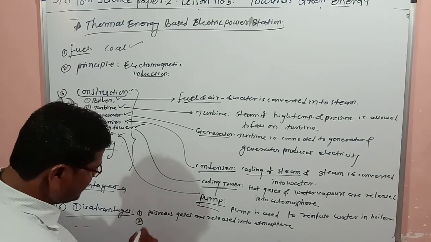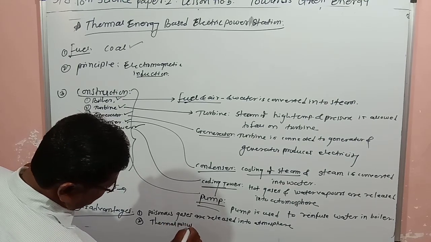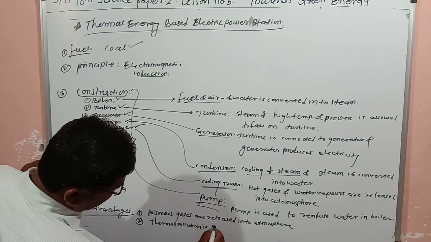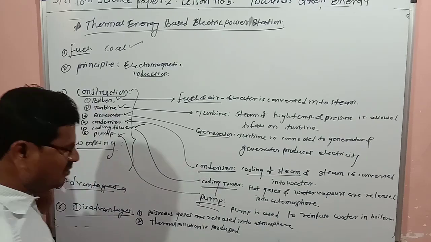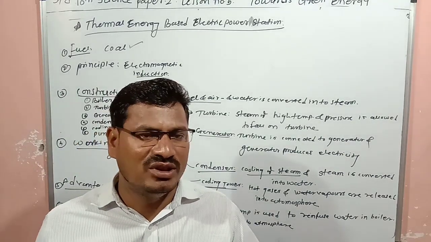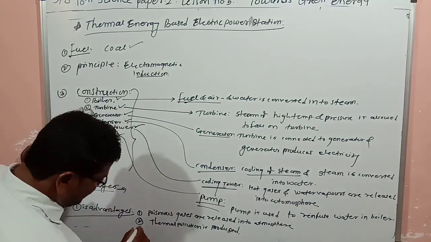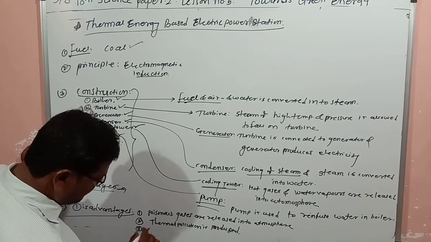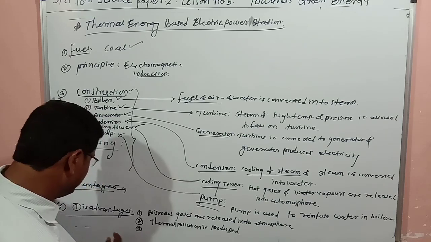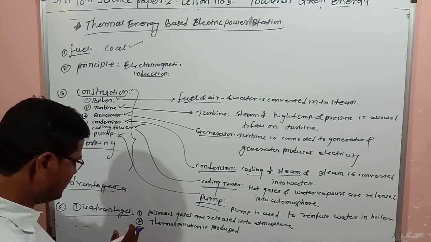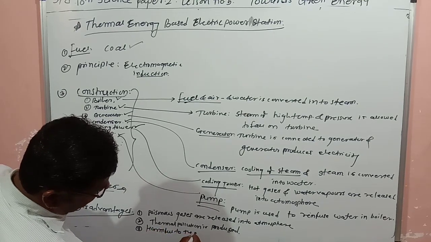And the second one is thermal pollution. Thermal pollution is produced. Suppose hot water is allowed to go into the river, so that fish, aquatic plants, and aquatic animals will die. And next one is air pollution. It is causing air pollution, again harmful to the environment.